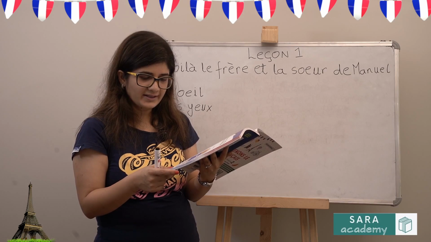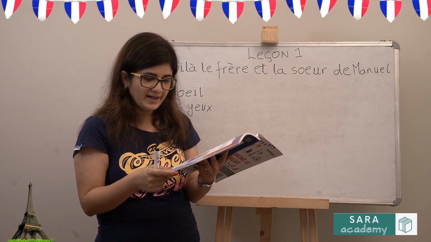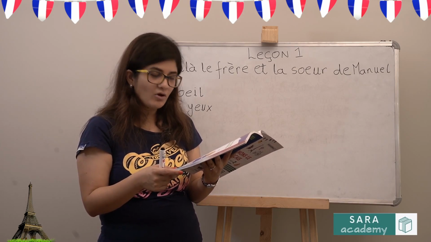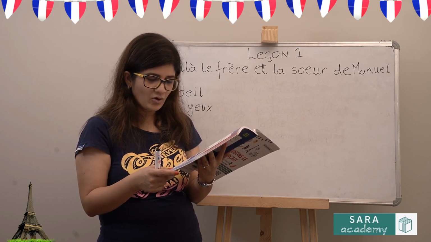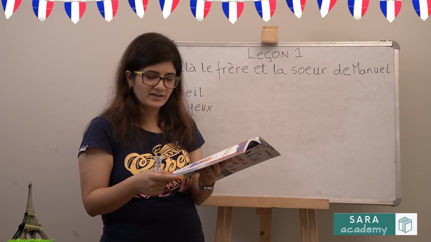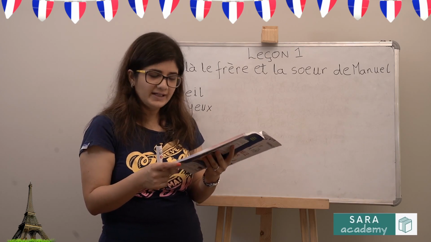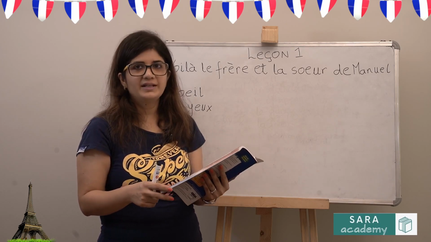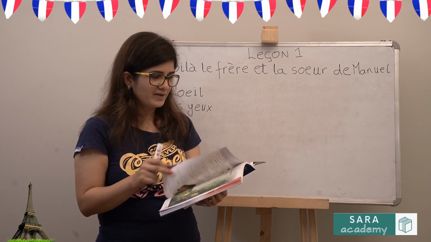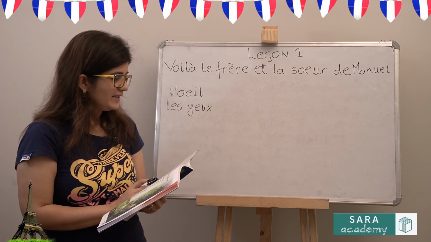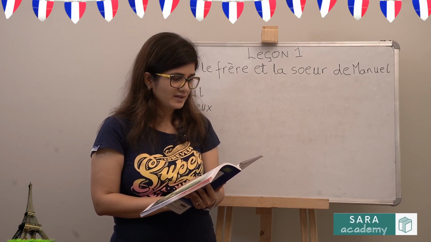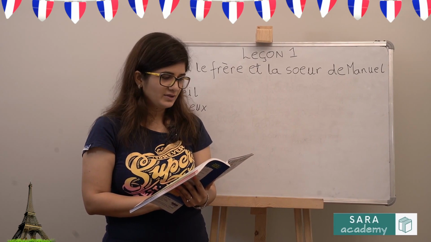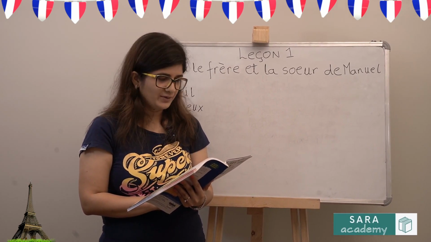Regardez les jambes de Denis. Look at the legs of Denis. Elles sont longues. They are long. Les bras de Denis sont aussi longs. The arms of Denis are also long. Il parle anglais et français. He speaks English and French. La fille s'appelle Catherine Lavignon. The girl's name is Catherine Lavignon. C'est la sœur de Manuel. She is the sister of Manuel.